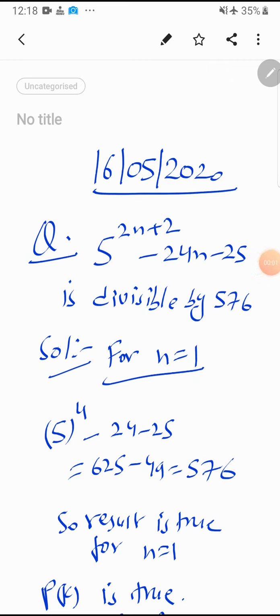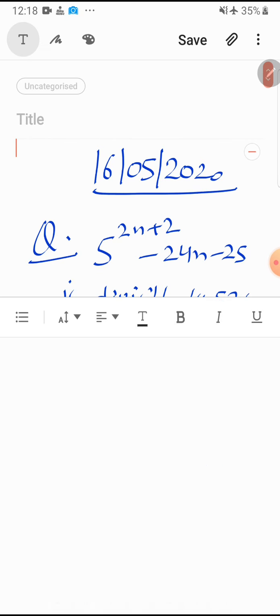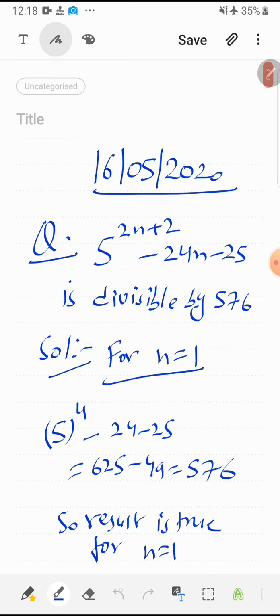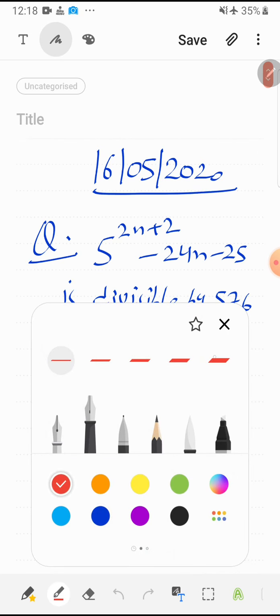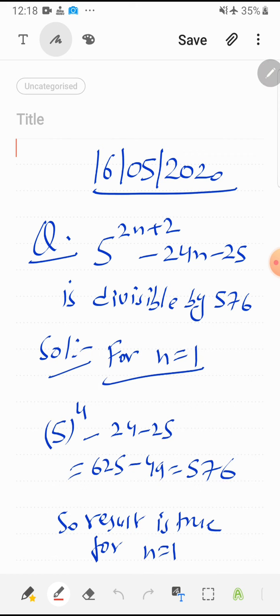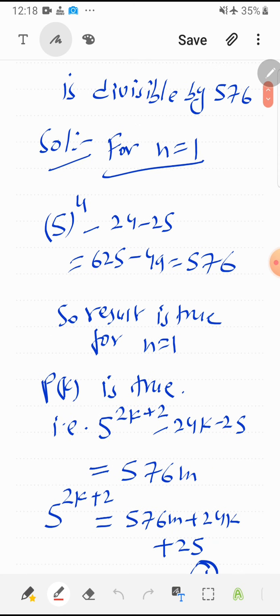Yes, today we are going to discuss some problems based on the principle of mathematical induction. The first problem under this category is: 5 raised to the power 2n plus 2 minus 24n minus 25 is divisible by 576. First of all, let us check the result for n equal to 1. Put n equal to 1, and after calculation we get 576. So the result is true for n equal to 1.